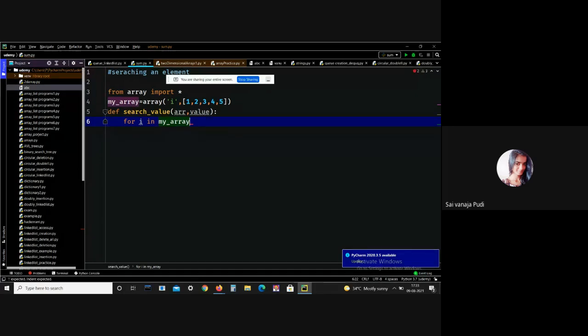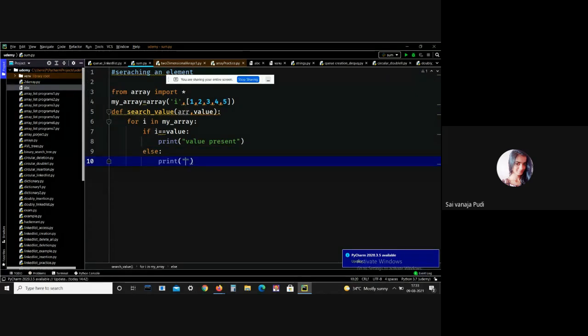If this I is double equals to value, then print value present. Else, now let me call my function, that is search value. Here what value? My array, comma, value that is 5.